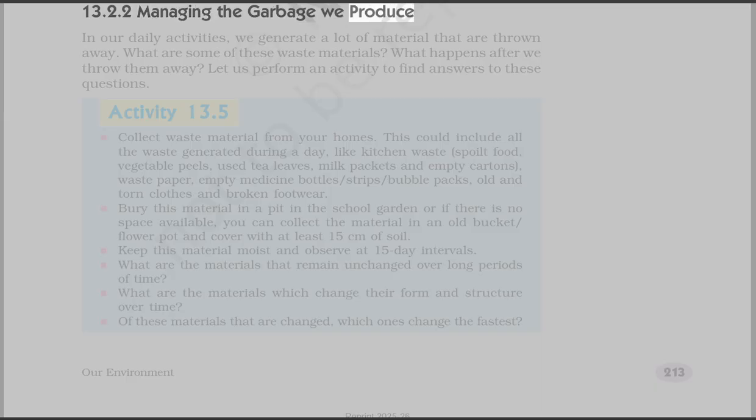13.2.2 Managing the garbage we produce. In our daily activities, we generate a lot of material that is thrown away. What are some of these waste materials? What happens after we throw them away? Let us perform an activity to find answers to these questions.